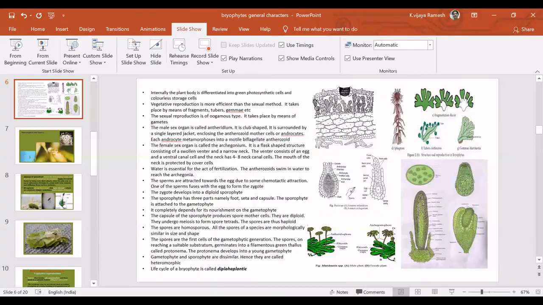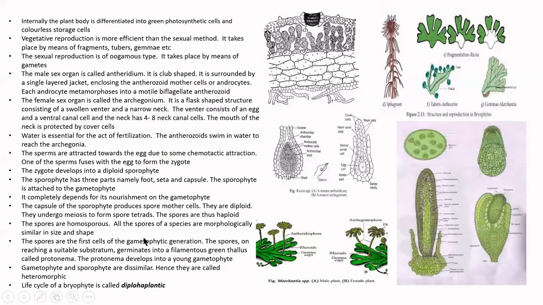So I was talking about sexual reproduction, where water is very much essential, because that is why the antherozoids are flagellated. They have flagella, so antherozoids swim in water to reach the archegonia. Antherozoids will be released, and they have to swim to the archegonium.